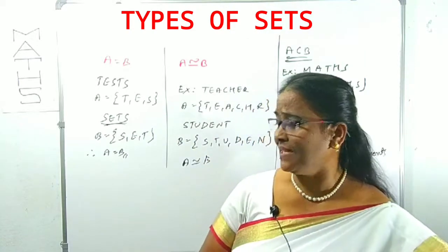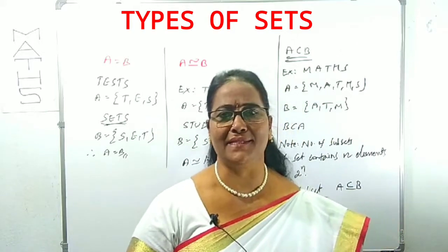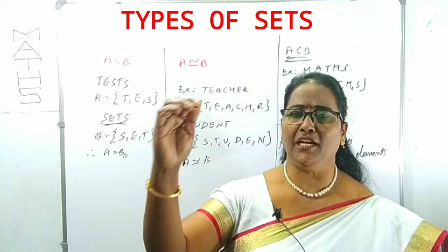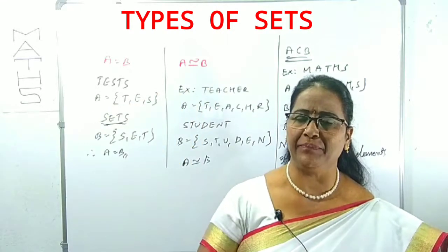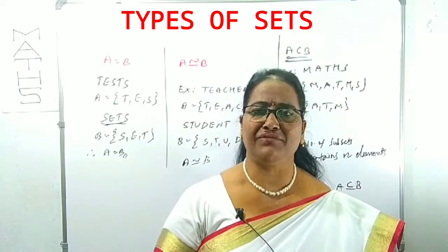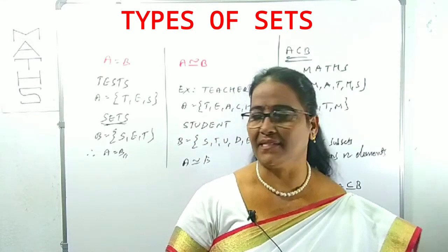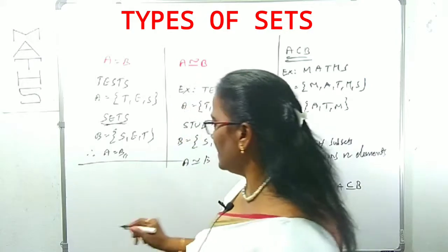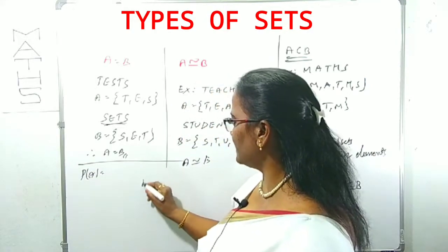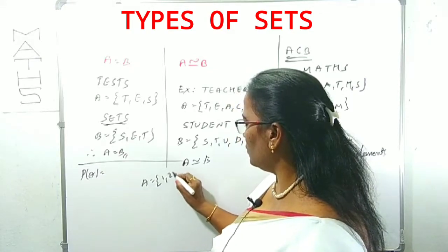Clear? And also you should know power set clearly. Power set means what? The set of subsets of a set A. A is one of the sets. The set of all subsets of A is called the power set. We denote the power set as P of A. Suppose A has some elements like 1, 2.